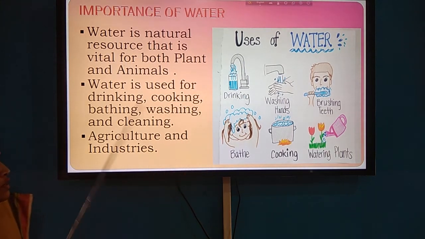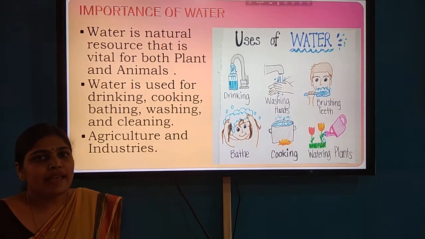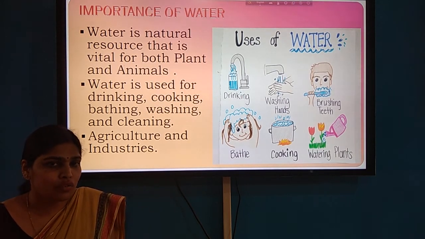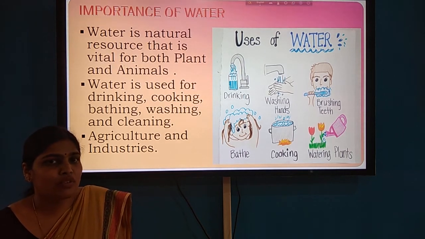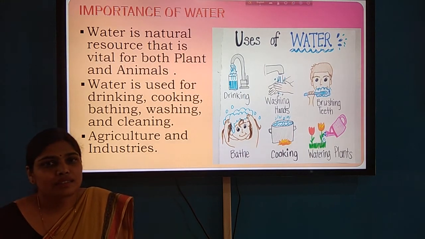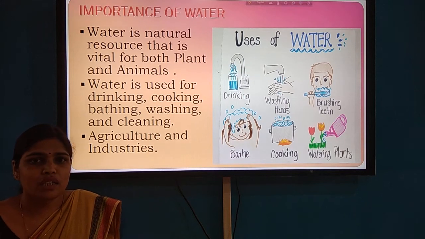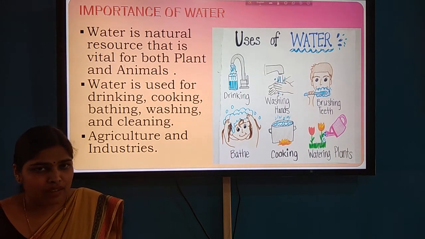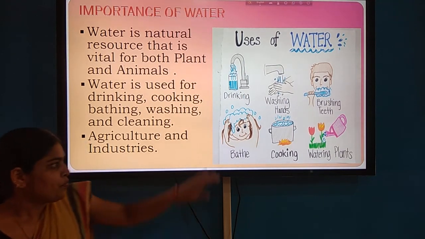Besides all these processes, water is used for agricultural purposes. Plants require water for their food, so farmers depend on water for the production of crops. Also, industries are set up, and they give us many products. Generally all products are made in factories or industries, so they also utilize much water.